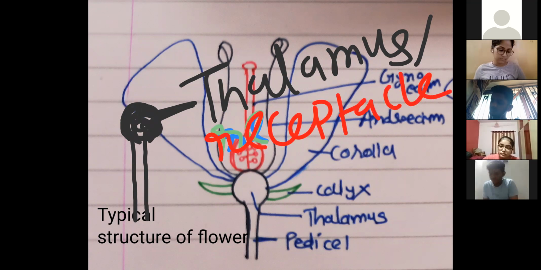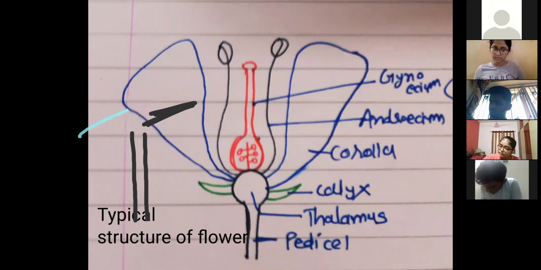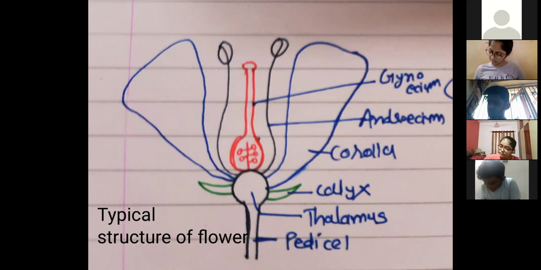What is this thalamus or receptacle? The tip of the stalk of the flower, the pedicel, when it becomes swollen at the tip, becomes the thalamus.